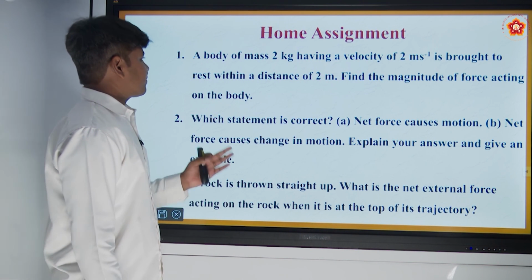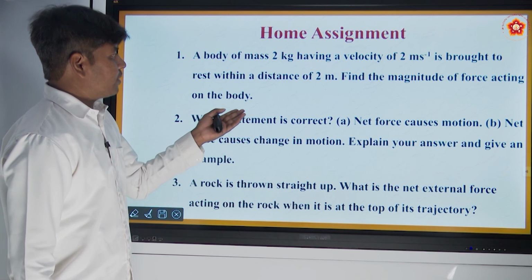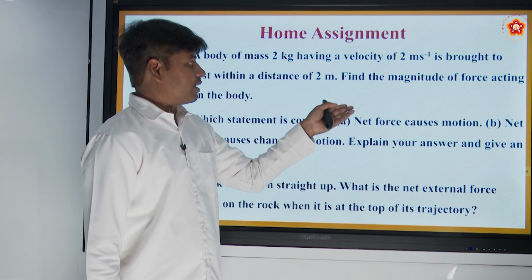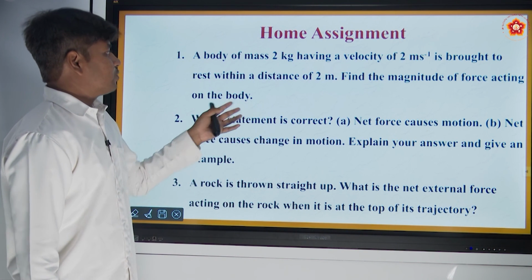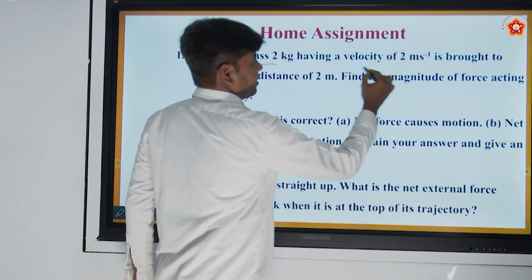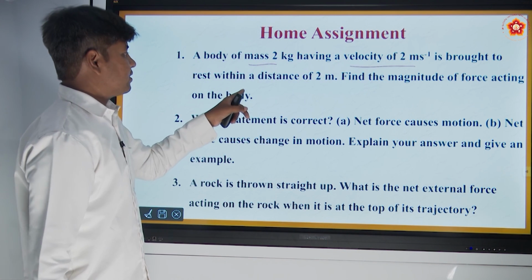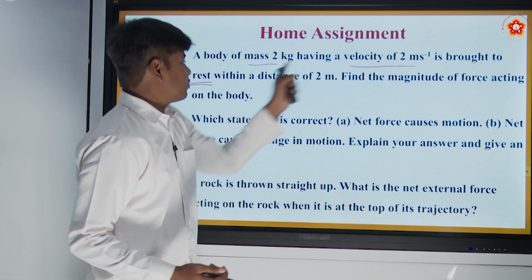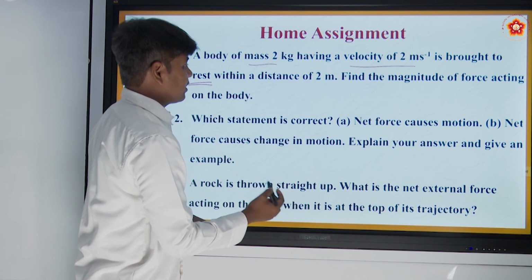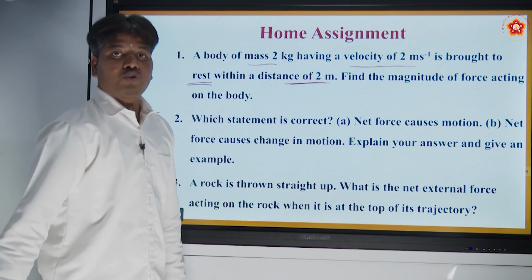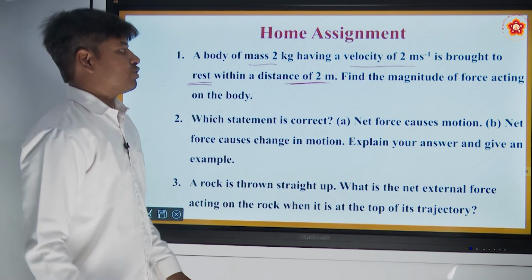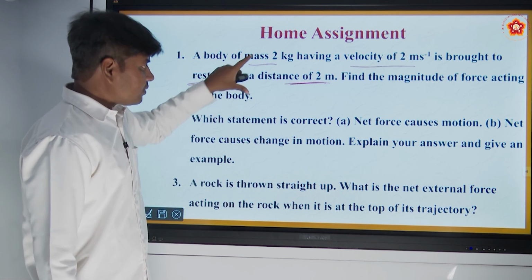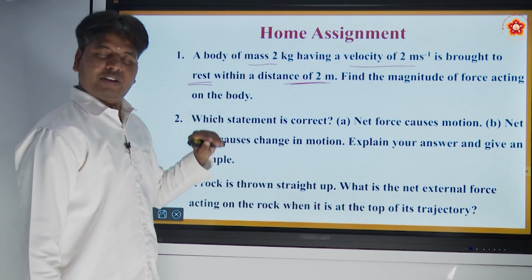Please go through this problem. The first problem says that a body of mass 2 kg having a velocity of 2 meter per second is brought to rest within a distance of 2 meters. Find the magnitude of force acting on the body. The mass of the body is given, the initial velocity is given, and it is coming to rest, so we know the final velocity. How much time it took to come to rest is not given. It has travelled 2 meters before it stops. So find the magnitude of force that is acting on the body. Think well and you will get the answer.